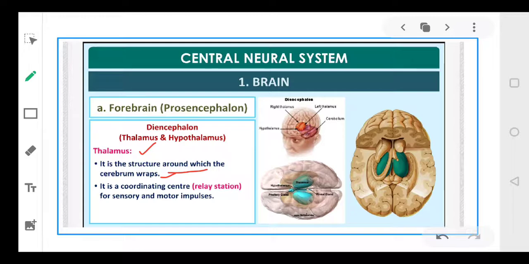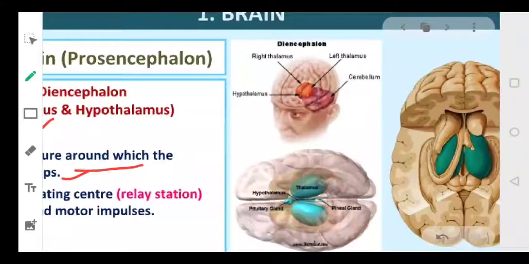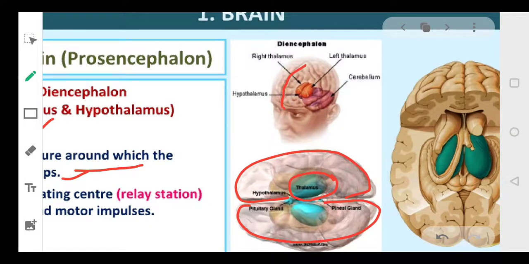यह एक ऐसा स्ट्रक्चर है जिसके चारों तरफ आपका सेरेब्रम रैप्ड होता है. As you can see in the diagram, see this. So this particular portion is your thalamus. और थैलेमस के चारों तरफ आपके cerebral hemispheres हैं. ये दोनों आपके cerebral hemispheres हैं. This is the first hemisphere and this is the second hemisphere. तो दो cerebral hemispheres हैं. As you can see from the center, right? This is called the corpus callosum. जो connection बीच में है वो corpus callosum है.